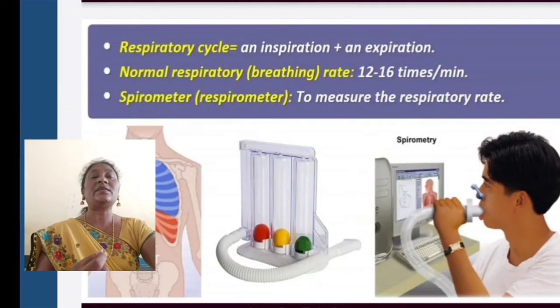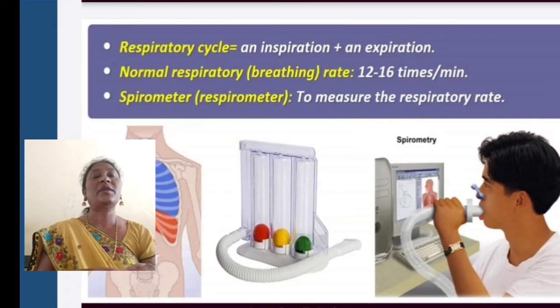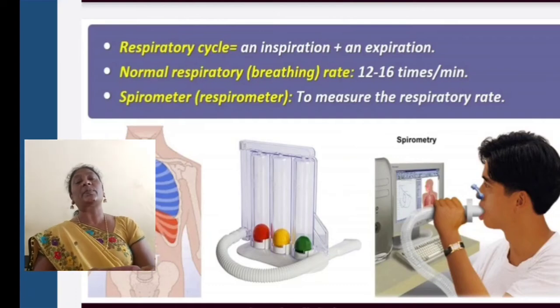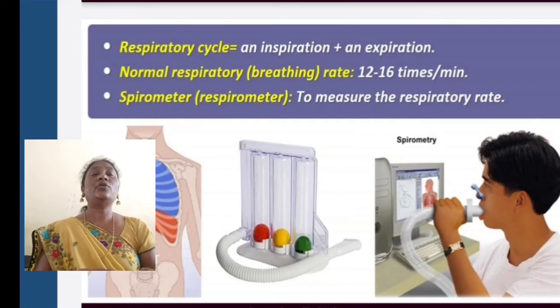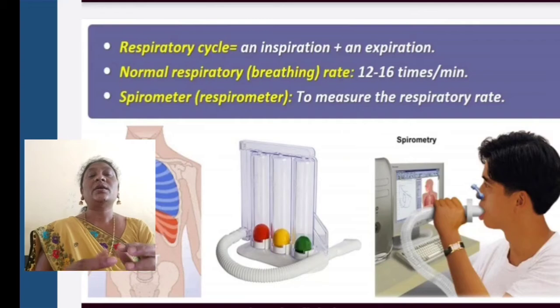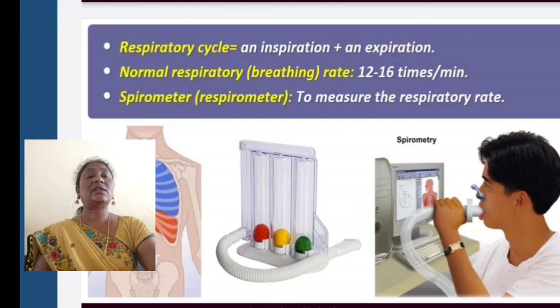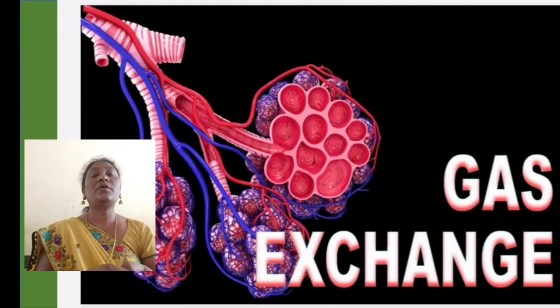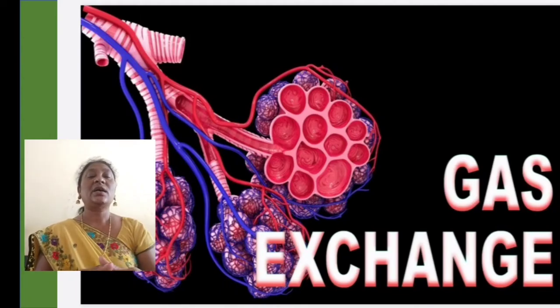So, the respiratory cycle is equal to an inspiration plus an expiration. A complete respiratory cycle means one inspiration and one expiration. The normal respiratory breathing rate is 12 to 16 times per minute. We respire 12 to 16 times for a minute. A spirometer, or respirometer, is used to measure the respiratory rate. It is an instrument which helps to measure that.